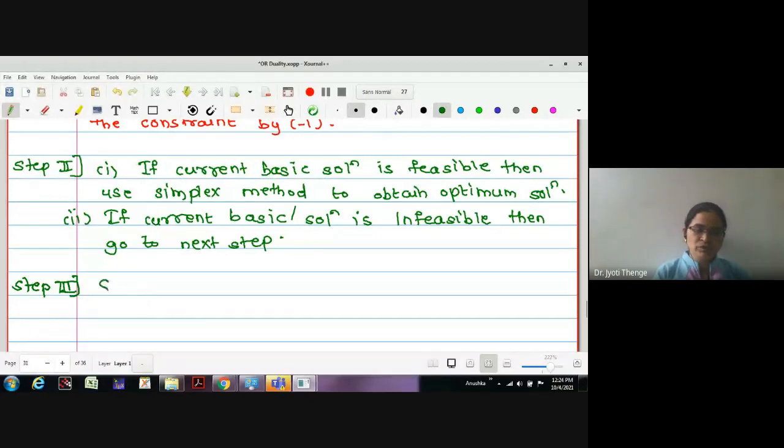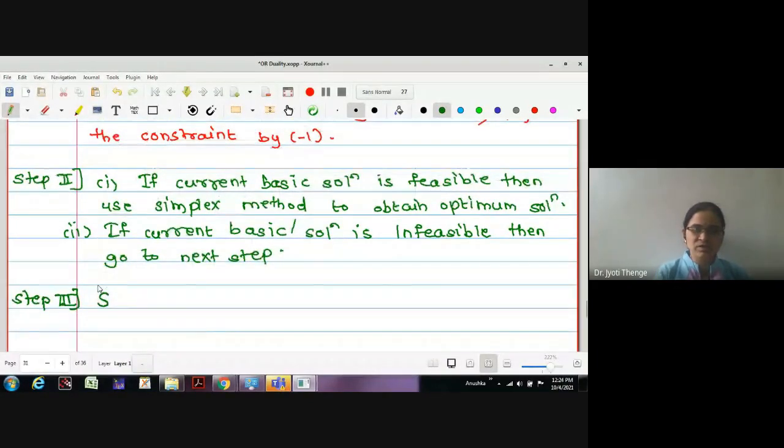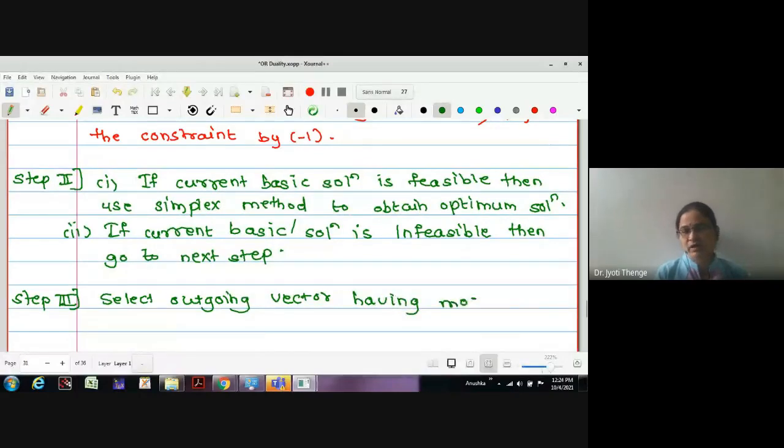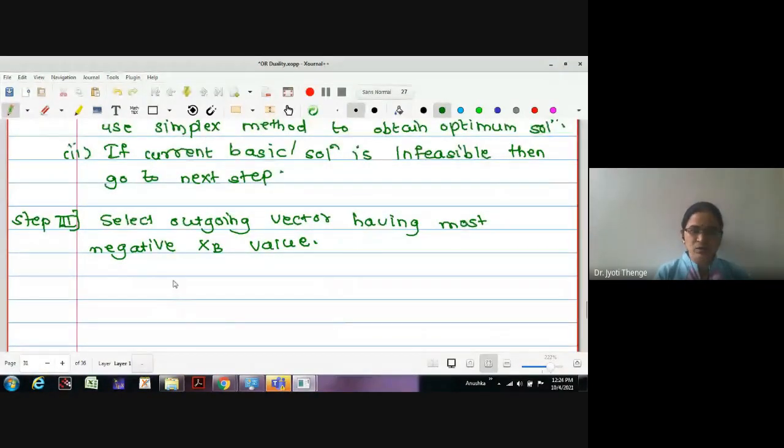Now what we have to do? We have to select the outgoing vector first. Select the outgoing vector having the most negative xb value, that is xbr is equal to minimum over i of xbi, provided xbi less than 0.